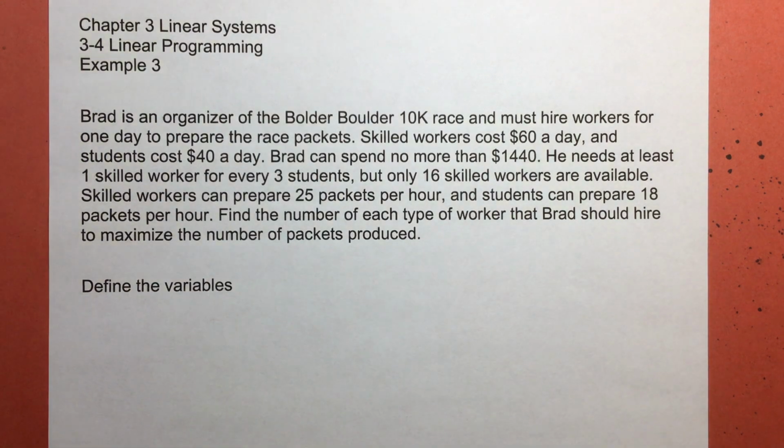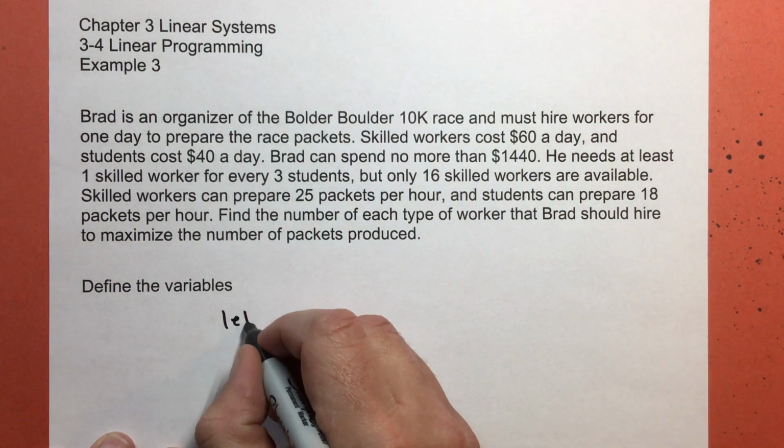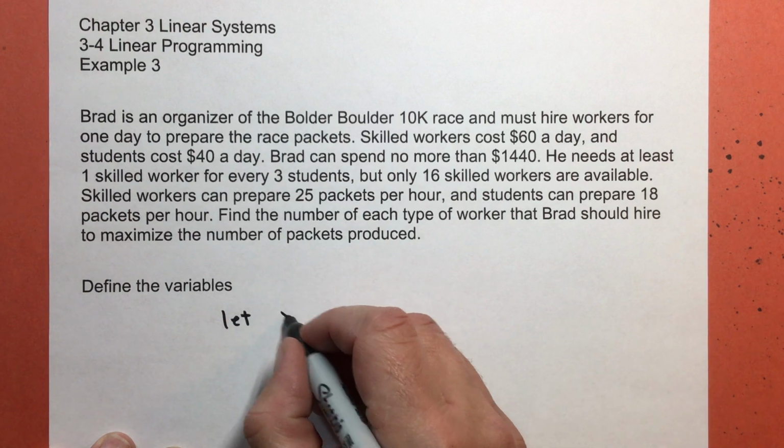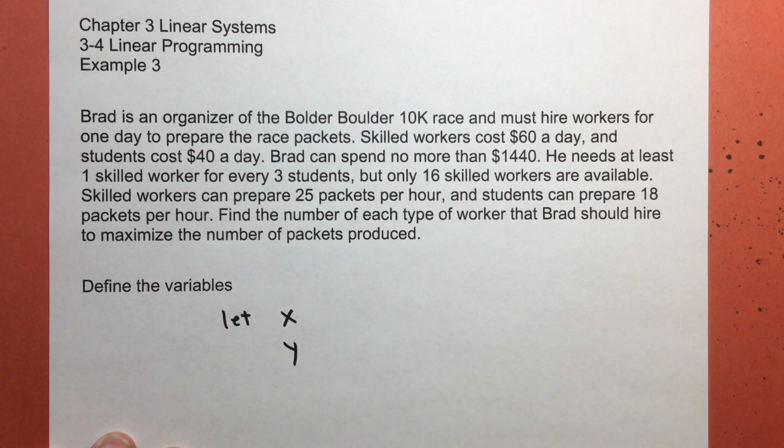First step, we're going to define the variables. Start with the word let. As always, I'm going to use x and y. There's nothing wrong with using some other letter for skilled workers and some other letter for students. Probably you don't want to use S for both of them. But since we're probably going to be graphing this with technology, we want to use x and y.